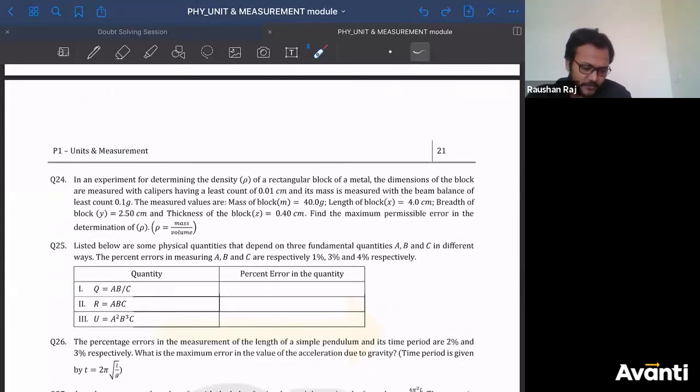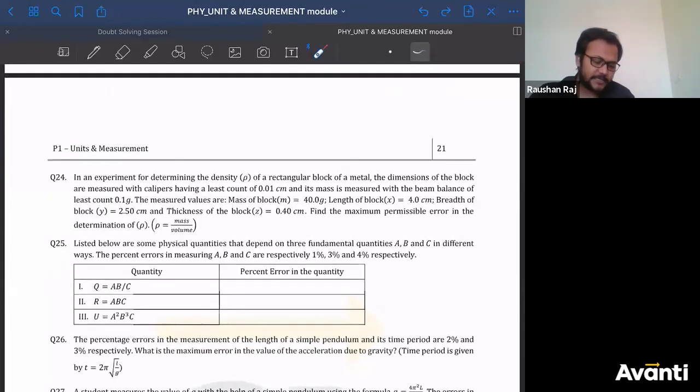Question number 24. इसमें क्या दिक्कत है बच्चा? Ritvika, what is the problem in question number 24? Experiment for determining the density rho of a rectangular block of metal. The dimensions of the block are measured with calipers with a least count of 0.01 centimeter. Its mass is measured with beam balance of least count 0.1 gram. The measured values are this is a measured value. You have to find the maximum permissible error in the determination of rho.